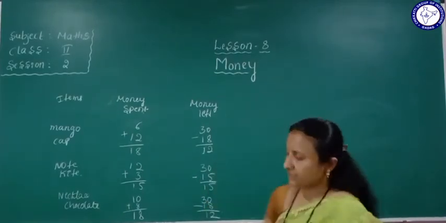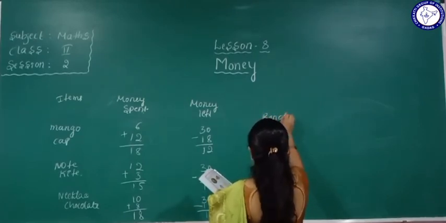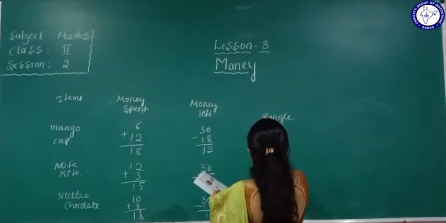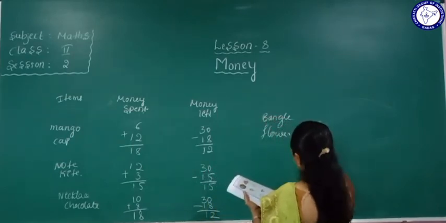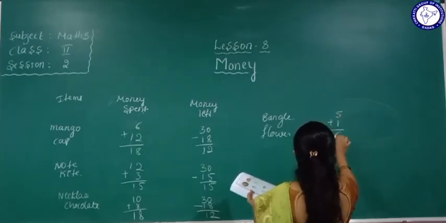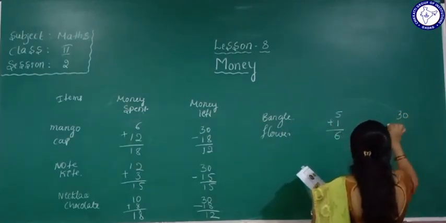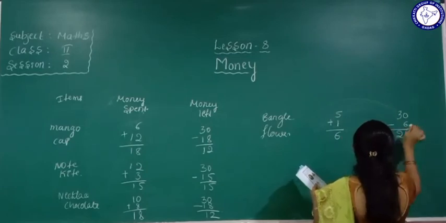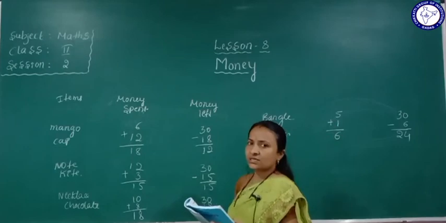So another one, see here, that is the first one, bangle, and another one flower. Okay, so bangle rate is how much? 5 rupees. Flower rate is 1 rupee. 5 plus 1 is how much? 6. How much amount do you have? 30 minus 6. The total amount is 24. Yes.